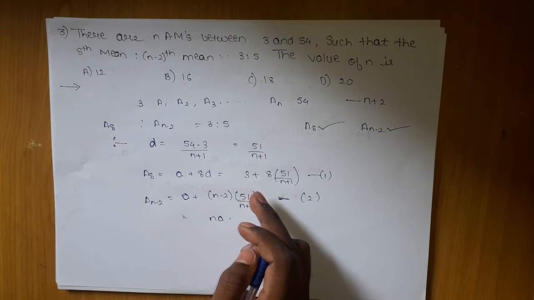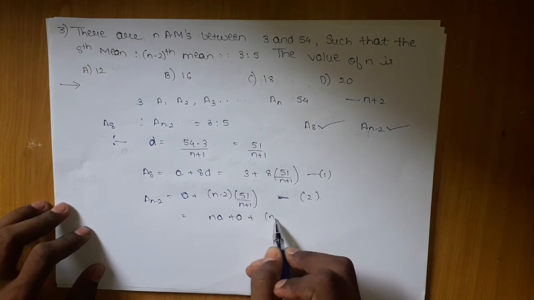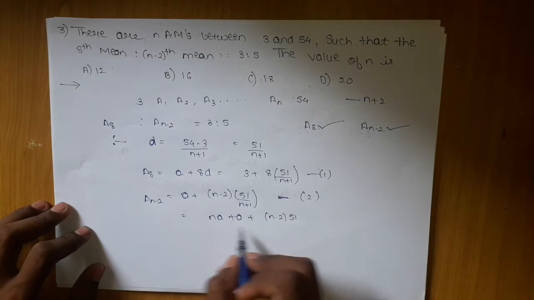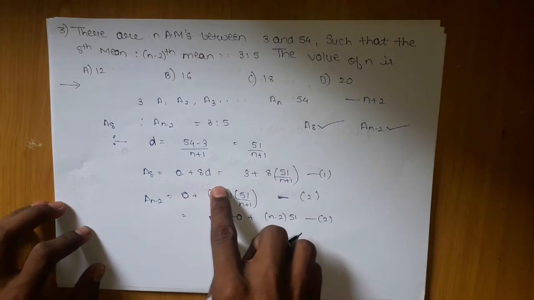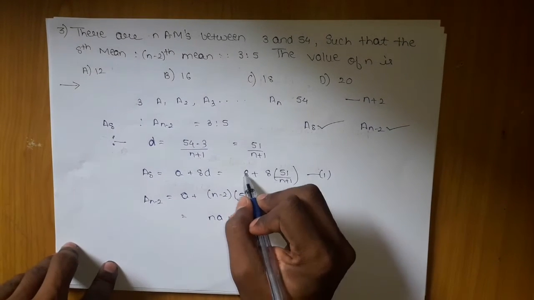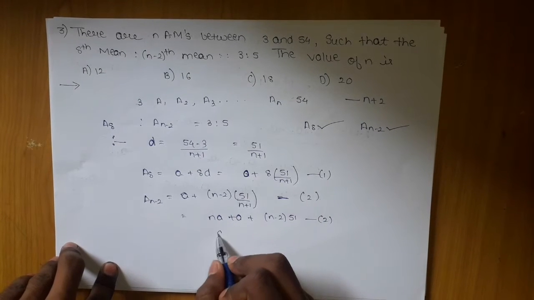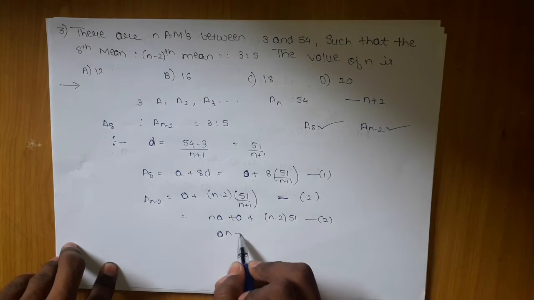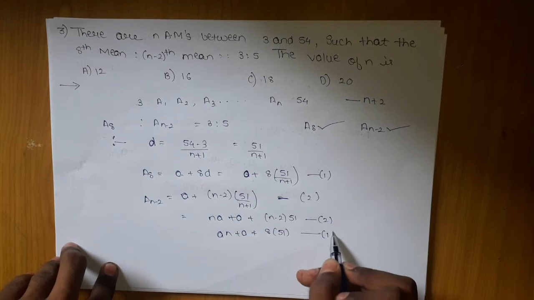Na plus a plus (n minus 2) into 51 is my second modified formula. In case of the first one, I can modify the formula too. If I keep it as a and multiply, I will get the modification of a, which is an plus a plus 8 times 51. This is the modification of the first.